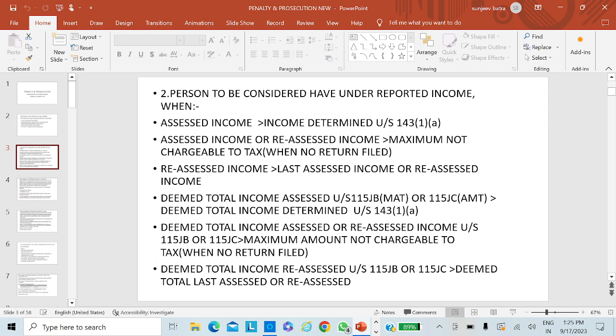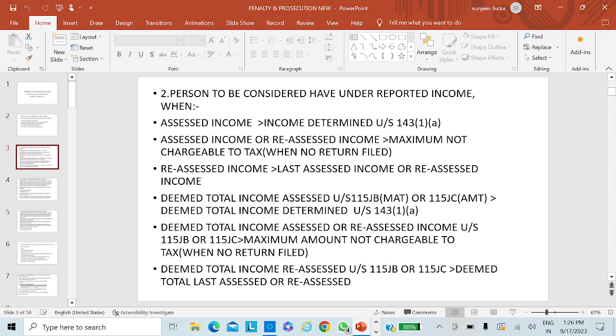If you are not a senior citizen; if you are a senior citizen, then it is 3 lakhs. So that amount is to be subtracted or reduced from the assessed income while determining the underreporting of income. The third subclause tells us about when the income is reassessed, when the case is reopened under section 147.